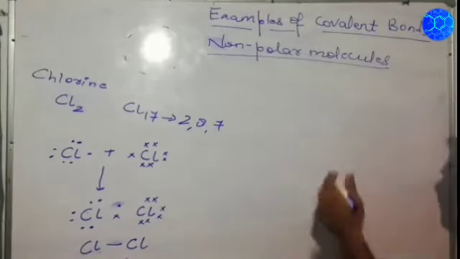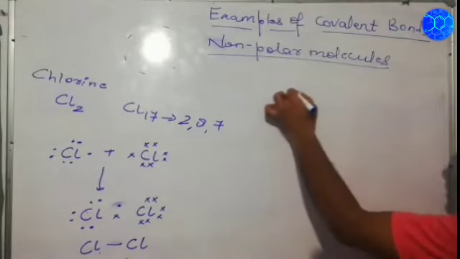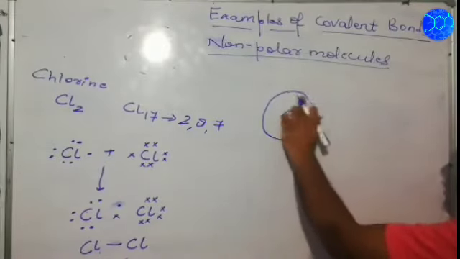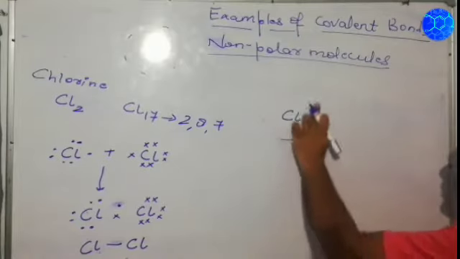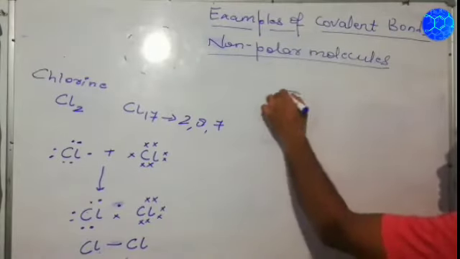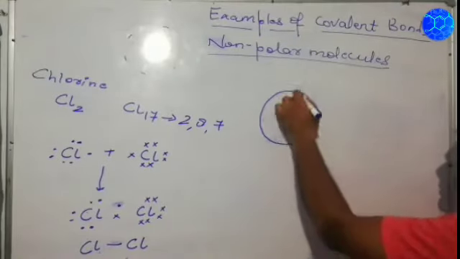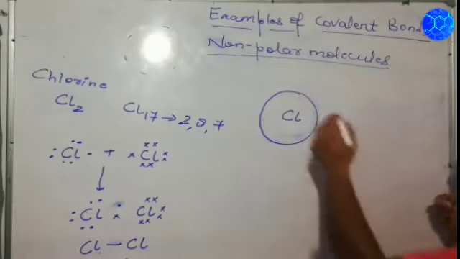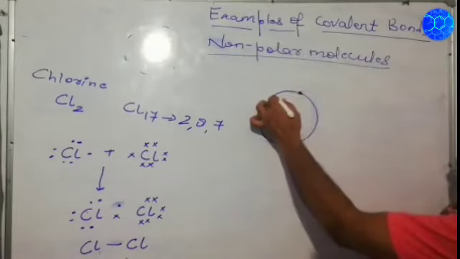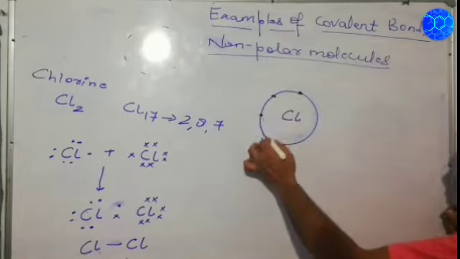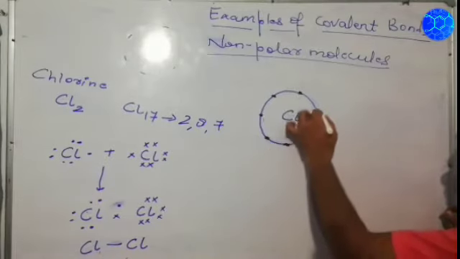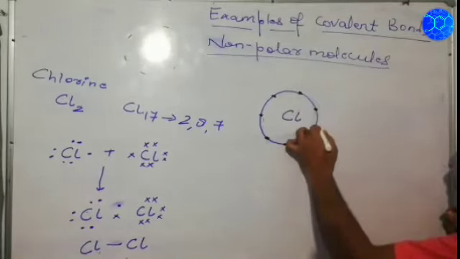Now coming on to the atomic orbital diagram. In the same way as we have done for hydrogen, here also we will present it like this. So we can represent 1, 2, 3, 4, 5, 6 and 7.